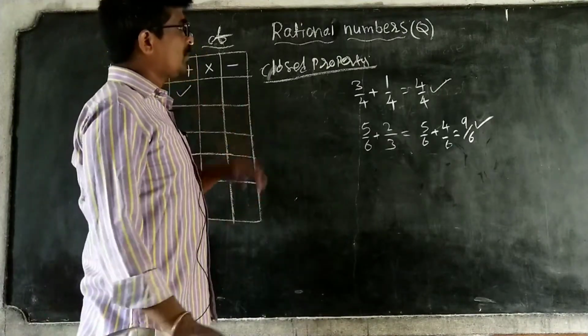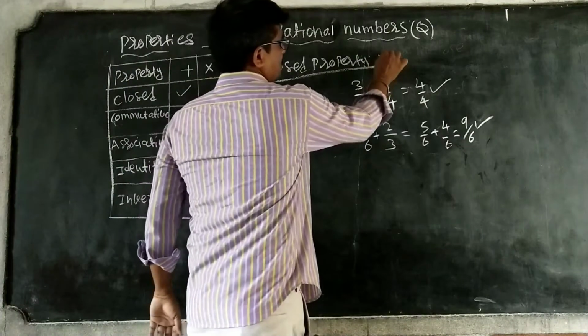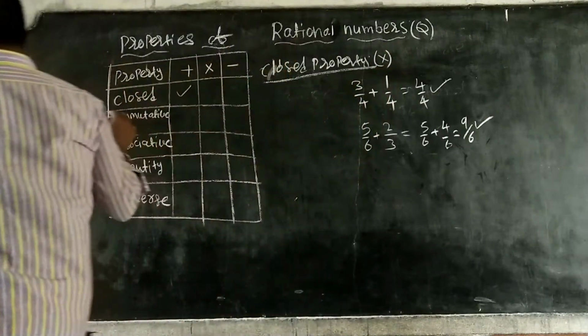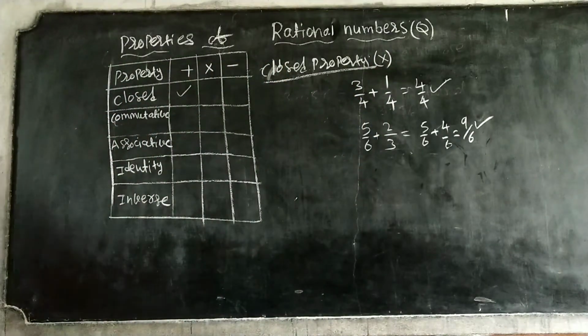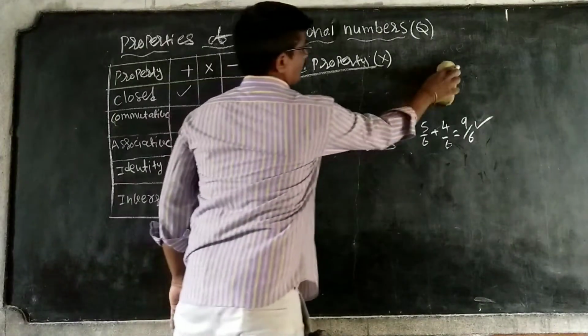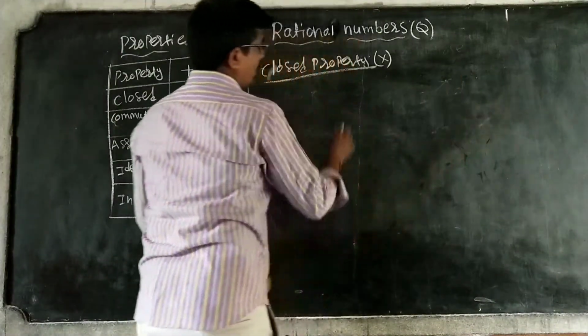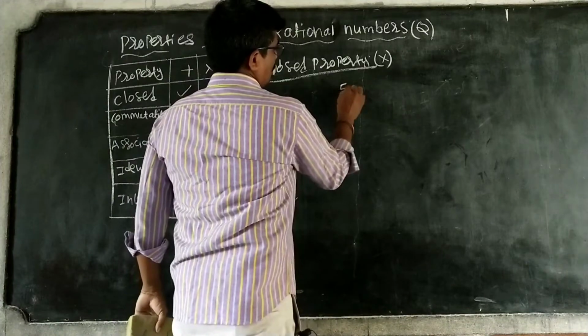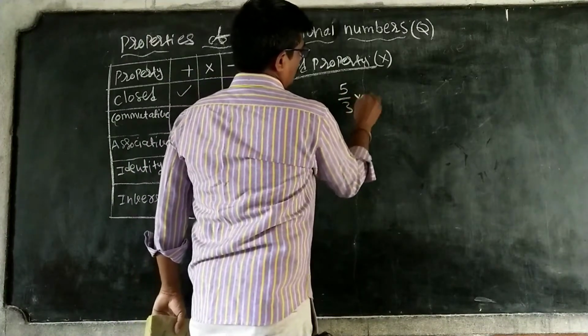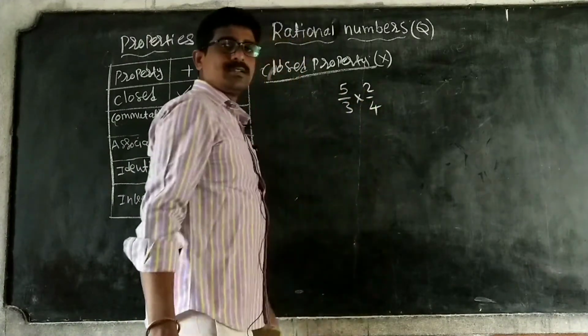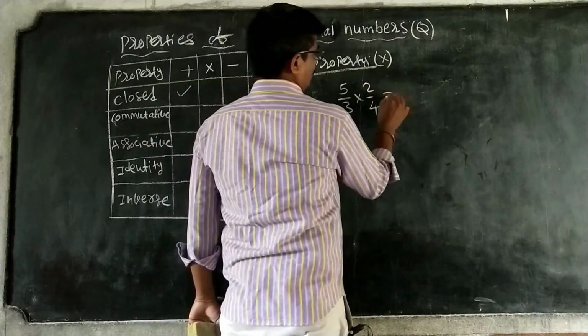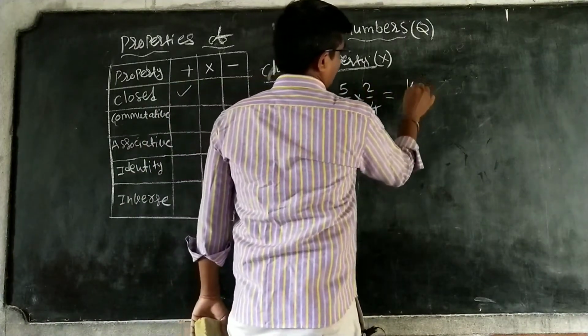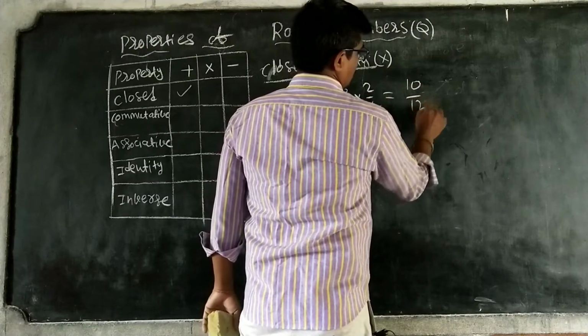Okay. Same closed property I am checking for multiplication. So here I am taking multiplication: 5 by 3 into 2 by 4. Multiplying, 5 twos are 10, 3 fours are 12.